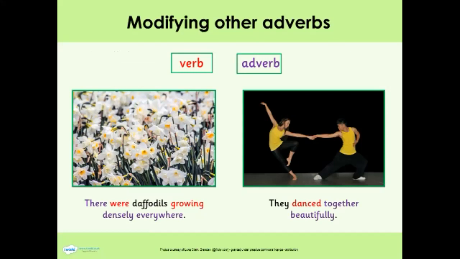In the second sentence, the verb is danced, and the adverbs that describe this verb are together and beautifully. So you can see there can be more than one adverb in a sentence describing a single verb.